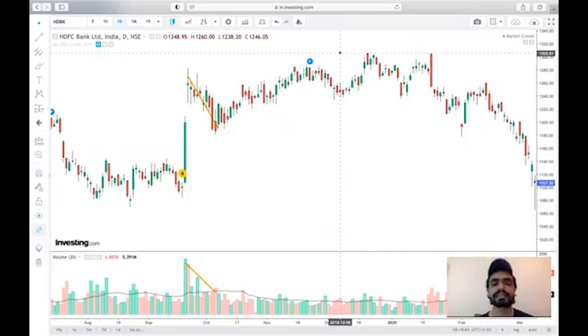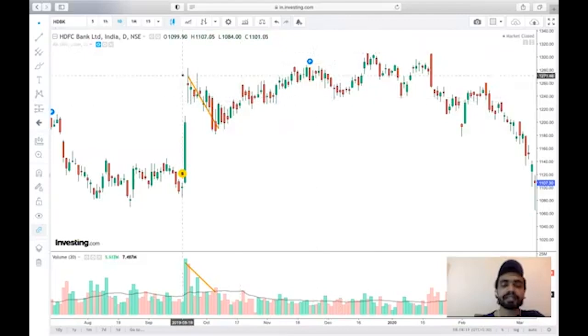So what has this divergence acted as? It has acted as an early warning signal for the trader. It has alerted me beforehand and it has told me that this downtrend would not sustain for a long period of time because people are not interested in selling the stock over here, right?